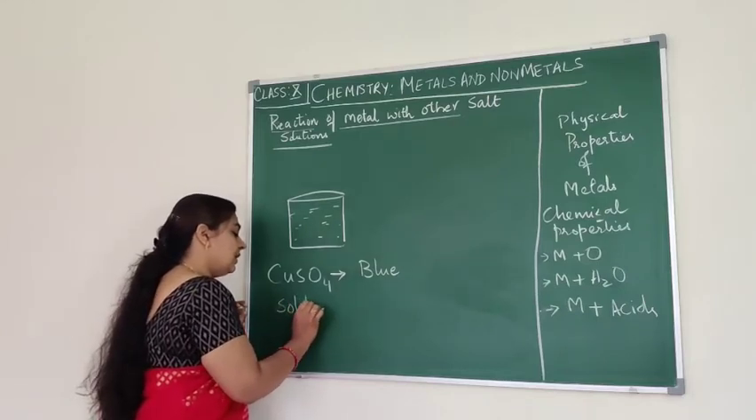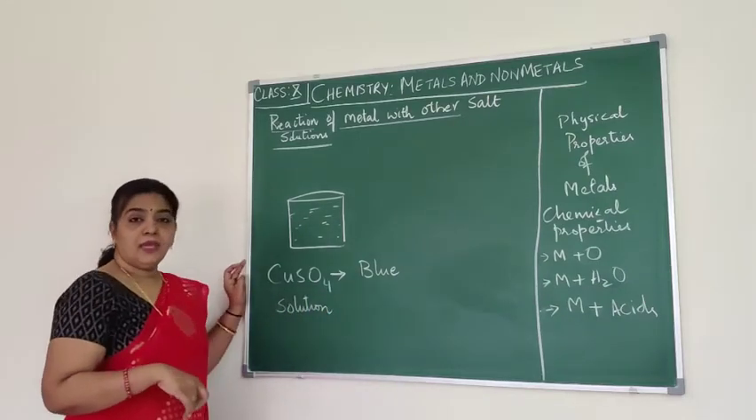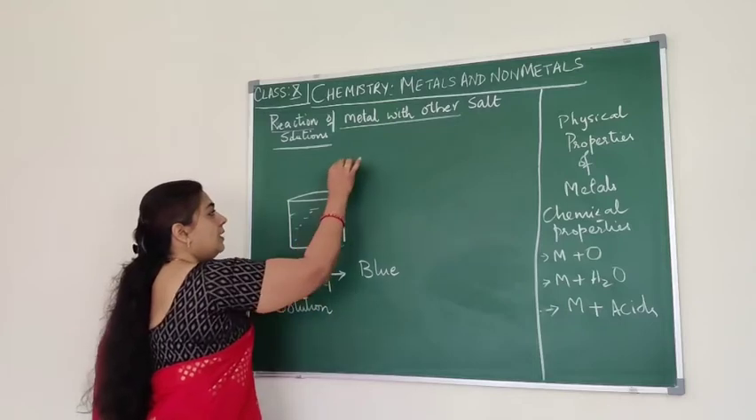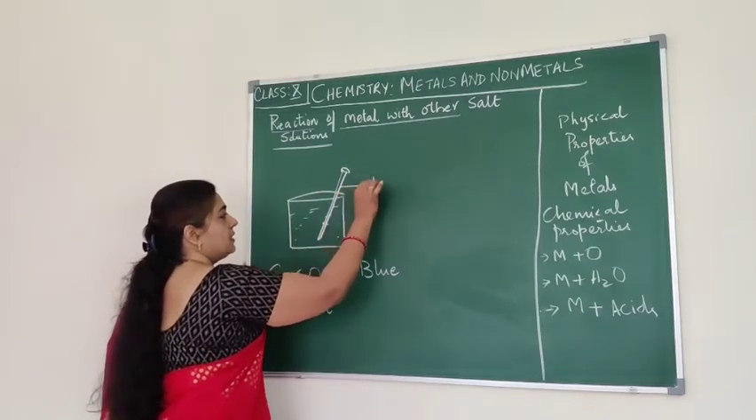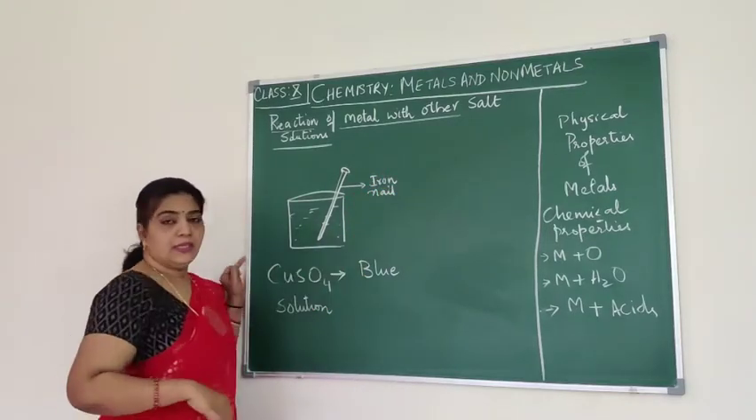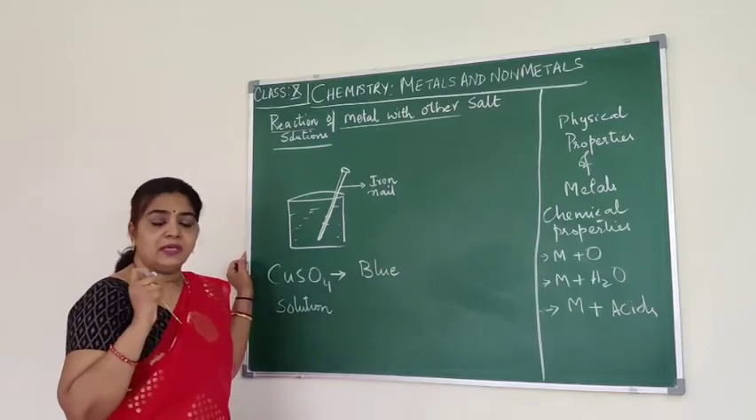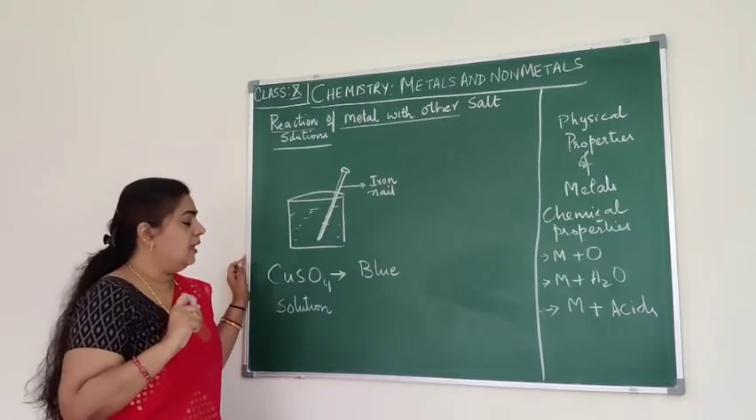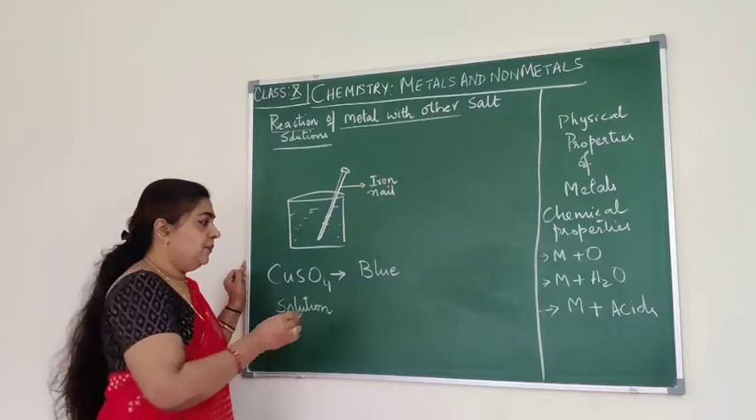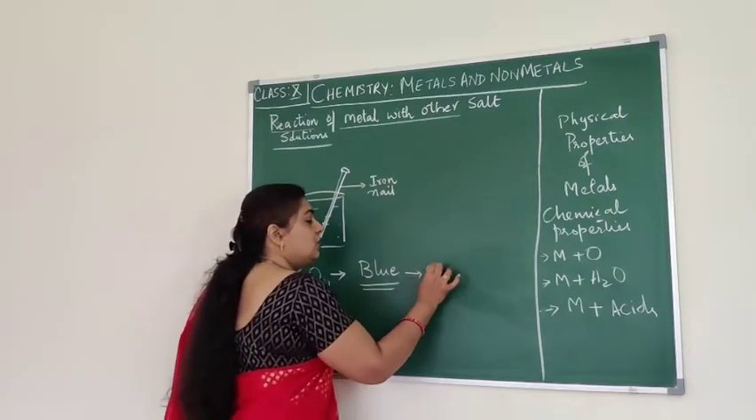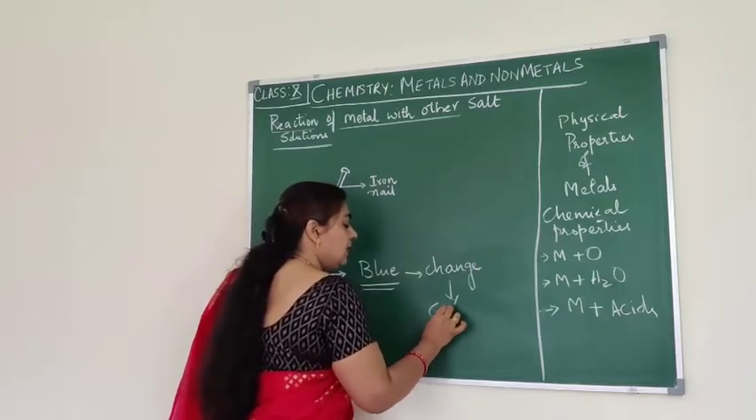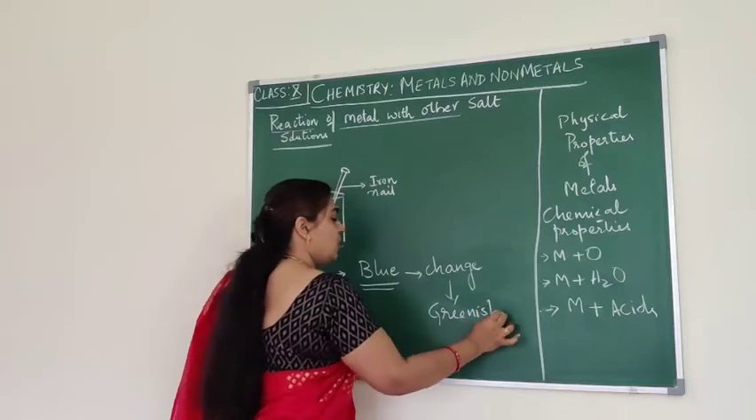Now, when we dip an iron nail into this copper sulfate solution, what will happen? We have noticed that when we dip or immerse the iron nail in the copper sulfate solution, after a while the blue color of the solution will change to greenish in color. So what has happened?